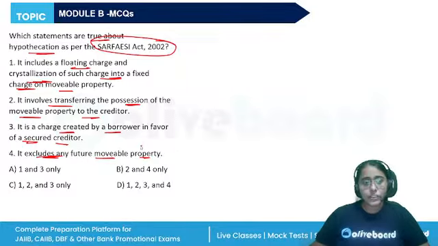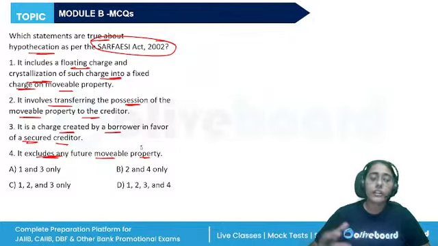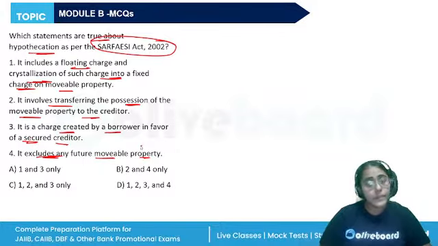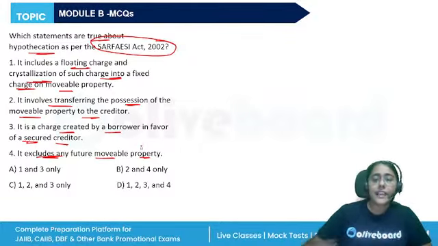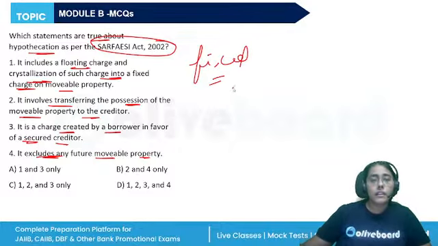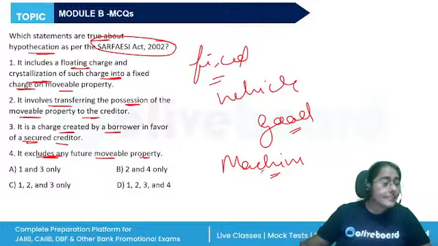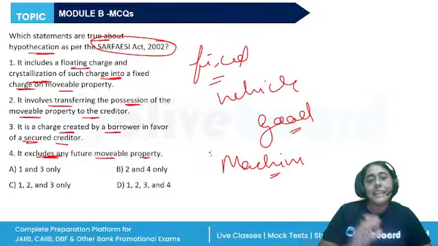What is hypothecation? When a charge is created on a movable property, yes, it is a floating charge, true. It will crystallize when the default occurs. Crystallization means now it will become a fixed charge. So movable goods can be a vehicle, or goods that are bought and sold on a daily basis, or machinery which is utilized by the borrower in their daily business.